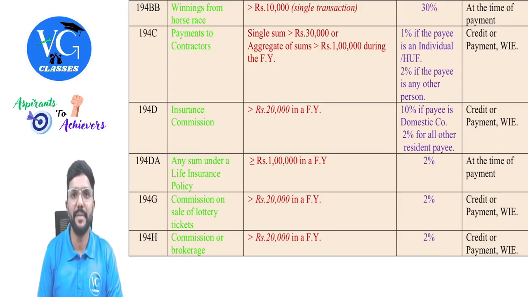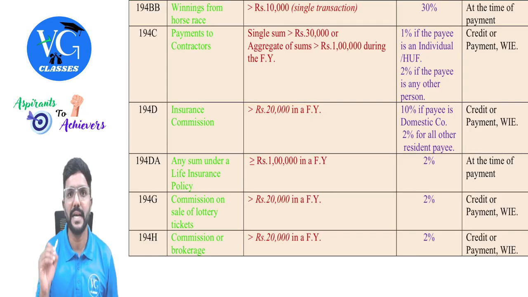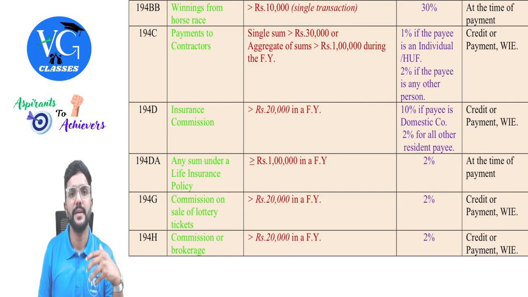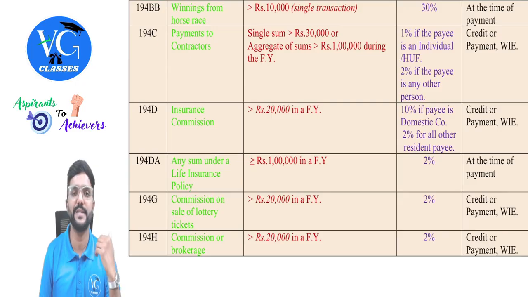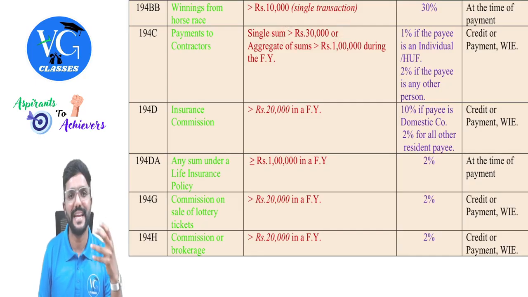If the contract payment is made a single time in a year, the threshold limit is more than 30,000 for a single payment. Or if multiple payments are made, then there is an aggregate threshold limit of more than 1 lakh. So assume I am making 25,000 payments 5 times in a year for you, contract payment. So 25,000 into 5 is more than 1 lakh. Should I deduct TDS under section 194C? Yes. Individual payments might be less than 30,000, but in aggregate in a year, is it more than 1 lakh? Yes.